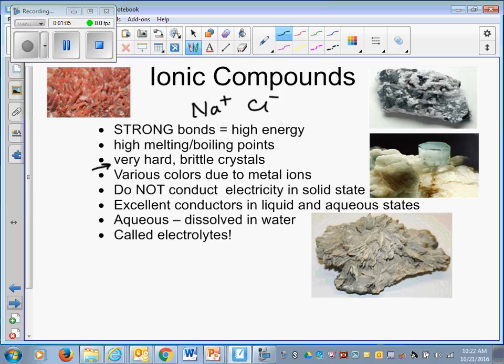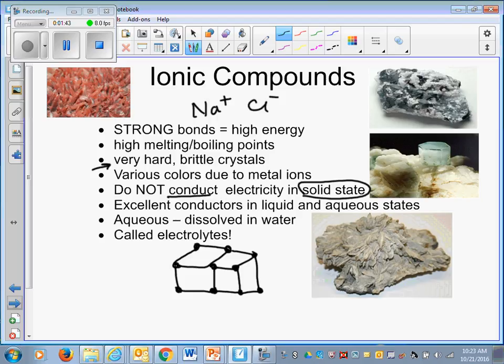They do not conduct electricity in solid state. Why do they not conduct electricity in solid state? Because each atom is bonded to another atom, and it's held at a particular place. So since they're held in their positions, they don't move. Do you understand what I'm saying here? That each atom is bonded to another atom, and they are specifically placed at a position. They don't move around. And to conduct electricity, they have to move around and float around.